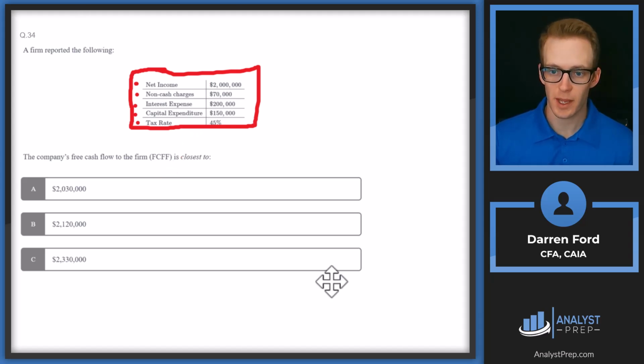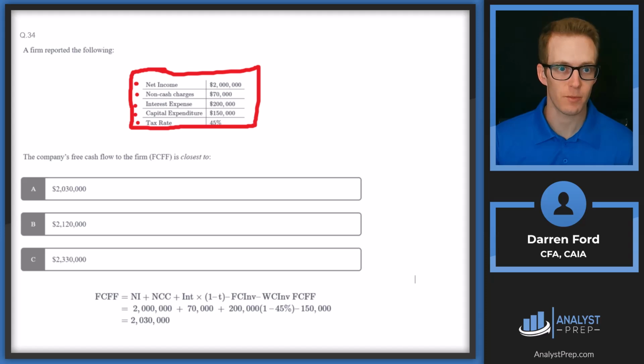So let's pull that in. Our free cash flow to the firm from net income is going to be our net income, and then we're going to add back non-cash charges. This is normally things like depreciation and amortization, things that we're expensing but technically aren't a cash outflow. So we've got 2 million plus 70,000, and then we're going to add back our interest expense multiplied by 1